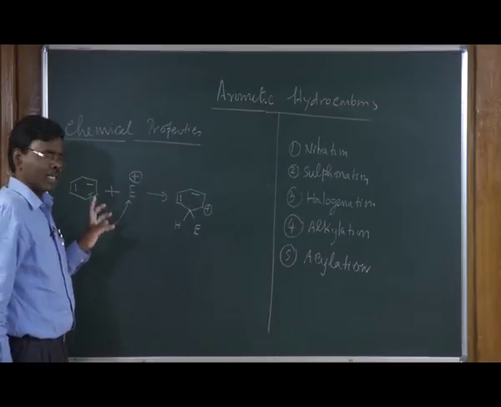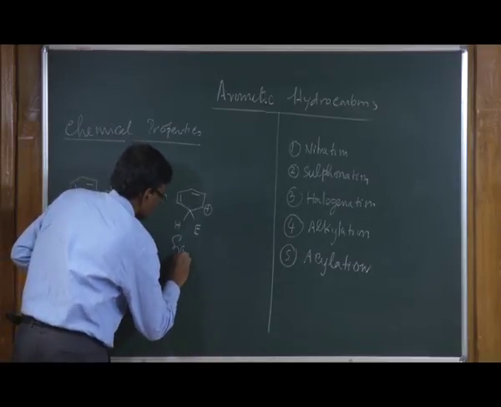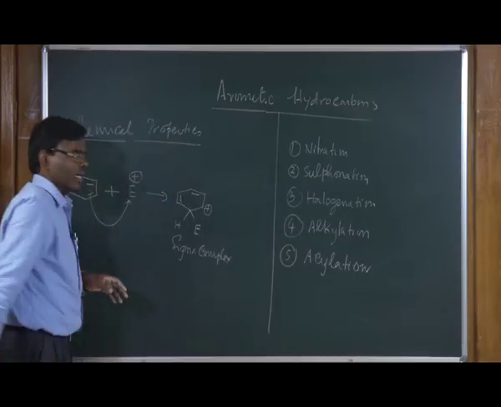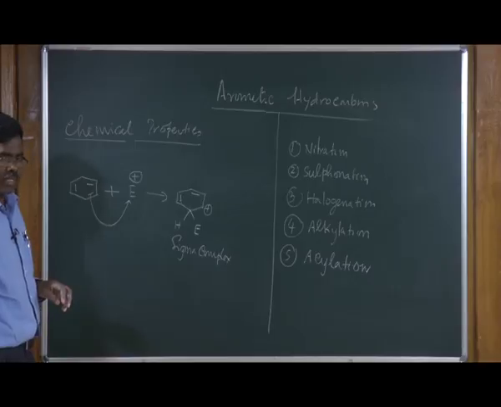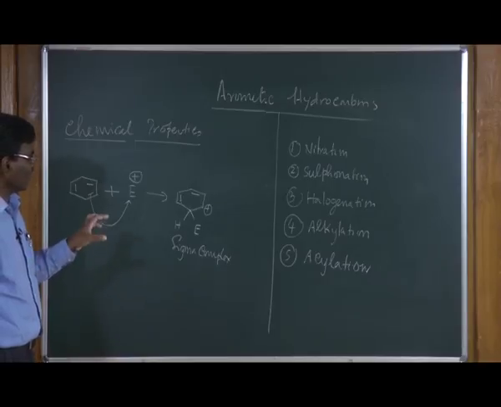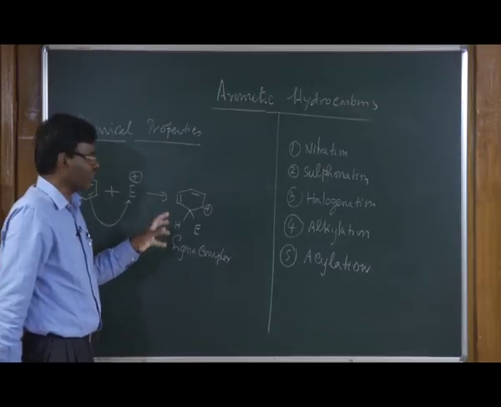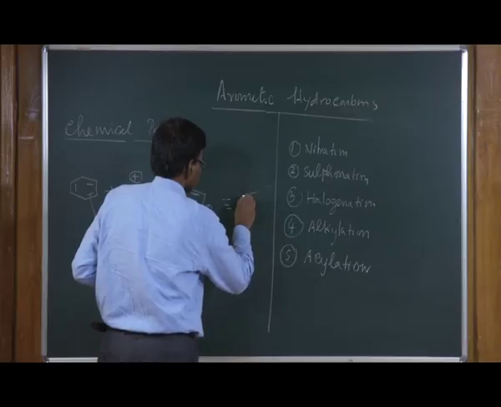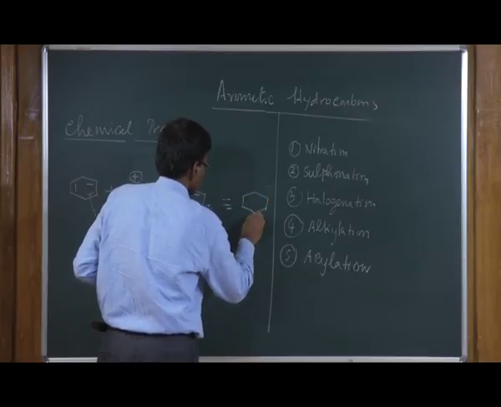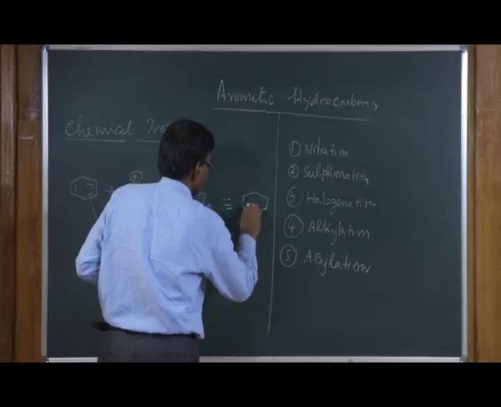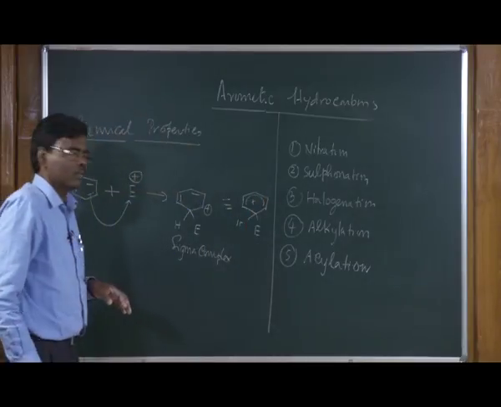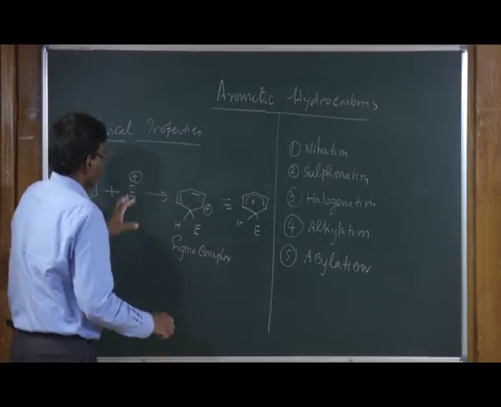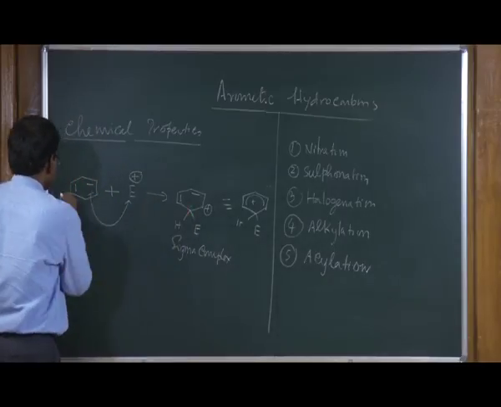It forms what is called a sigma complex, a carbocation intermediate. Once you form this intermediate, they write it in different ways, and sometimes they write it like this. So, first you form this intermediate.